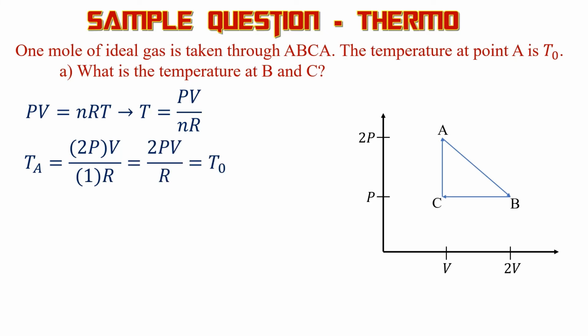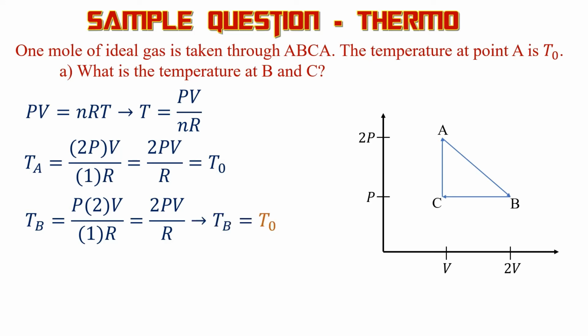And we were given the temperature, it was T sub 0, but we know T sub 0 is equal to 2PV over R, and we're going to calculate B and C in terms of T sub 0. So TB, again, you look at the pressure and the volume at B, it has a volume of 2V and a pressure of just P, and you get 2PV over R, so that's equal to the temperature at A. So if A is T sub 0, then B is also T sub 0.